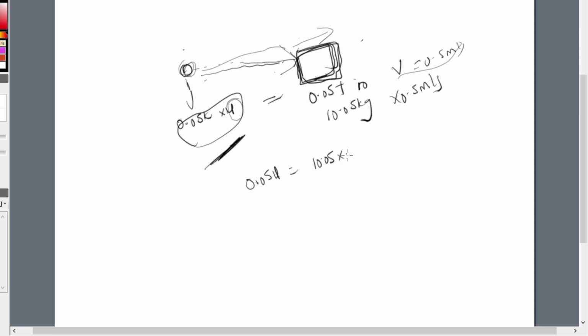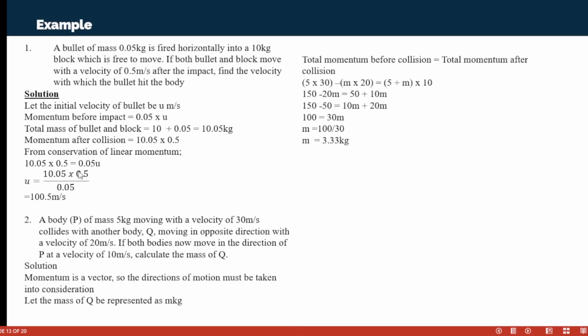10.05 times 0.5 v. Okay, we have it already. So u will be equal to 10.05 times 0.5 divided by 0.05, and that will give us the initial velocity of the bullet. So we have 10.05 times 0.5 divided by 0.05.